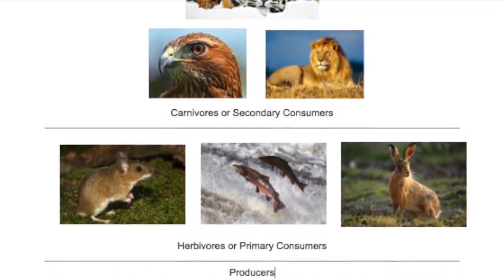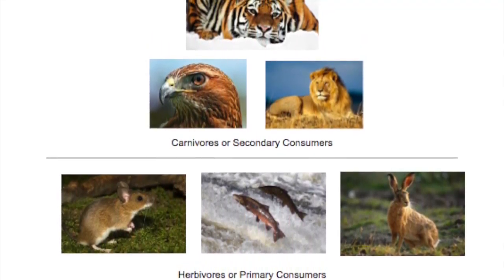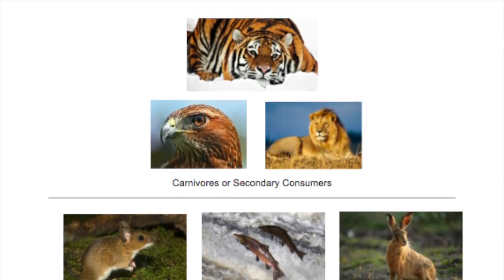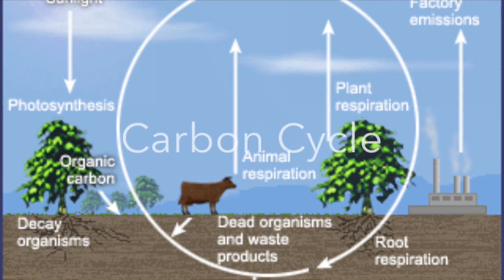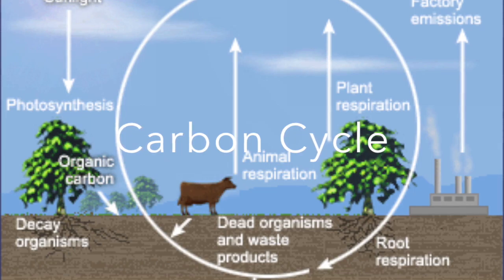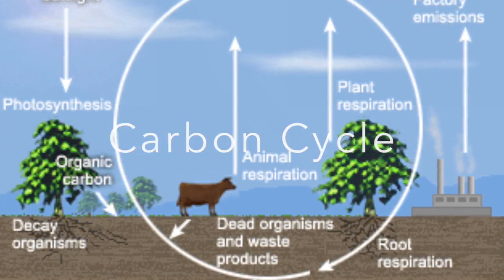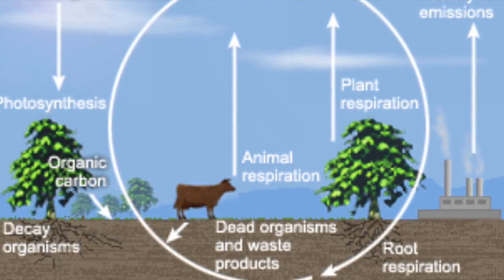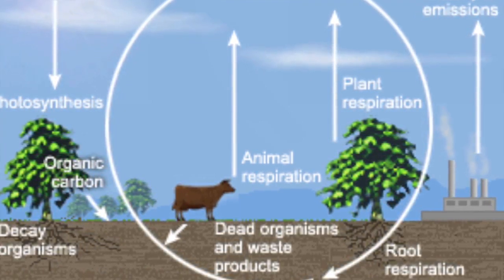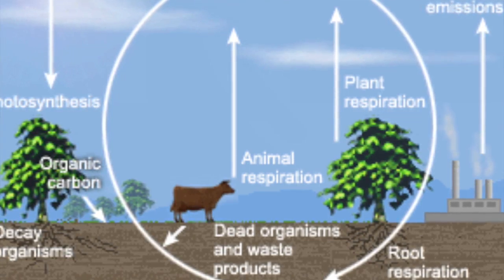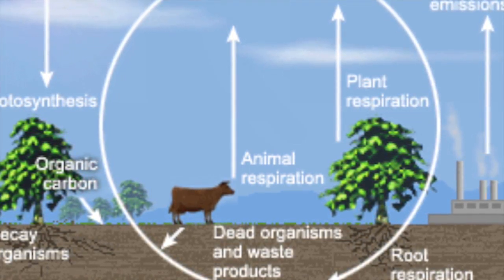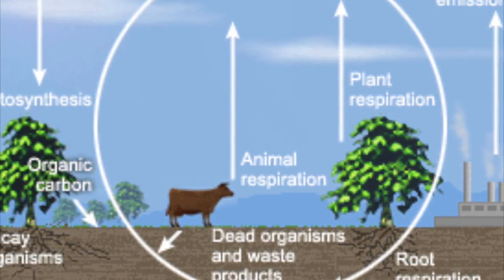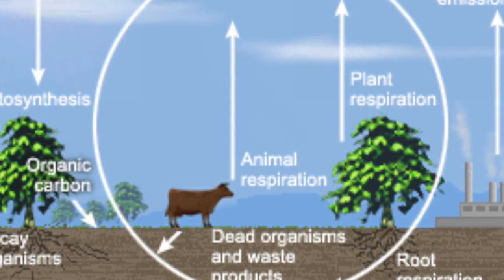So when the pyramid of biomass is constructed, there would be more tiger biomass than rabbit biomass, but more rabbit biomass than grass. Siberian tigers are very important in the carbon cycle. The Siberian tiger eats food that has carbon in it, so now it has more carbon in its body. After that, it makes carbon dioxide through respiration. At some point, this tiger will die, releasing the carbon dioxide within. A tree nearby will go through the process of photosynthesis by taking in this carbon dioxide and letting out glucose and oxygen.